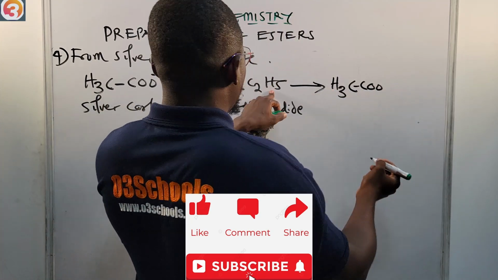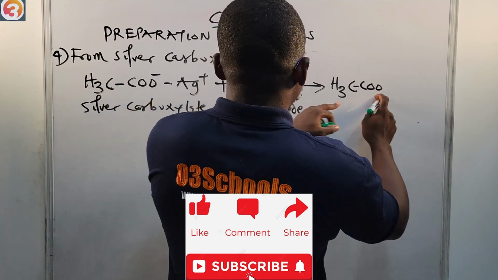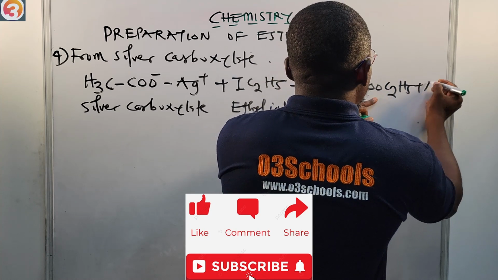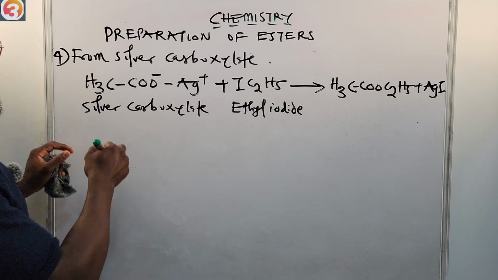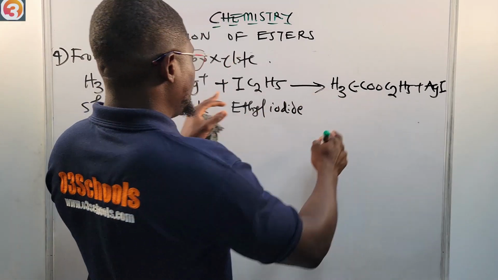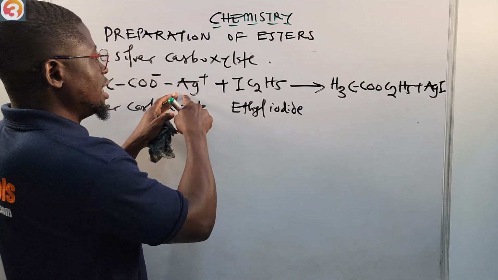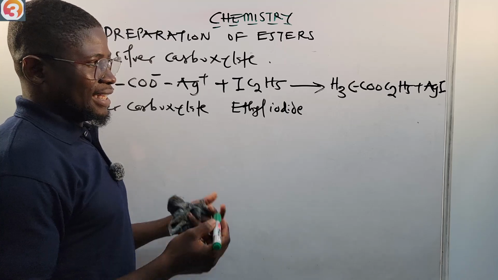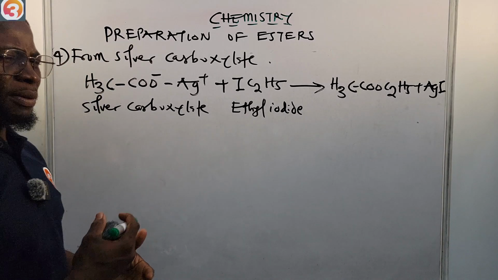COO from this H3C COO, then of course now our C2H5, plus AgI. That will be what will be left. So for our ester, this is our H3C COO from this ethyl iodide C2H5. So what will be left is Ag and an I. That's what is formed here. So this is also our ethyl ethanoate. So please take note of these methods that we use in preparing esters.